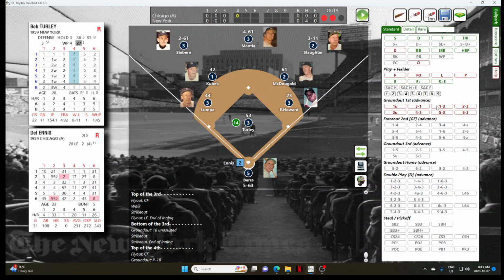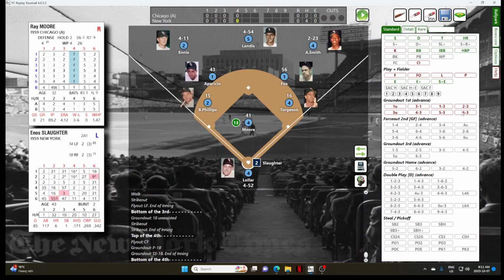For Del Ennis. Del Ennis is 0 for 1 in the game. Ennis will hit a ground ball to short. Tony Kubek has it for out number 3.